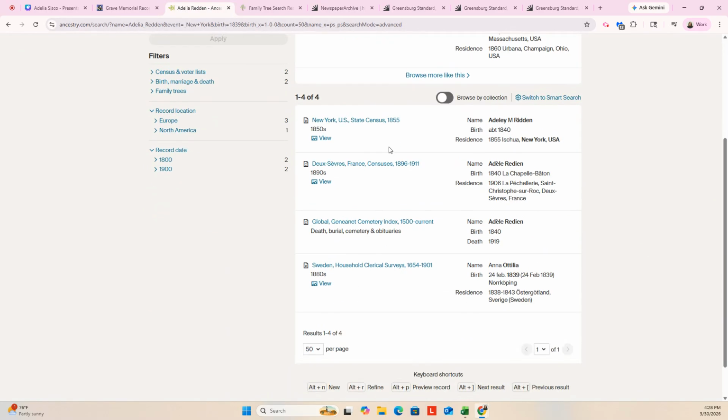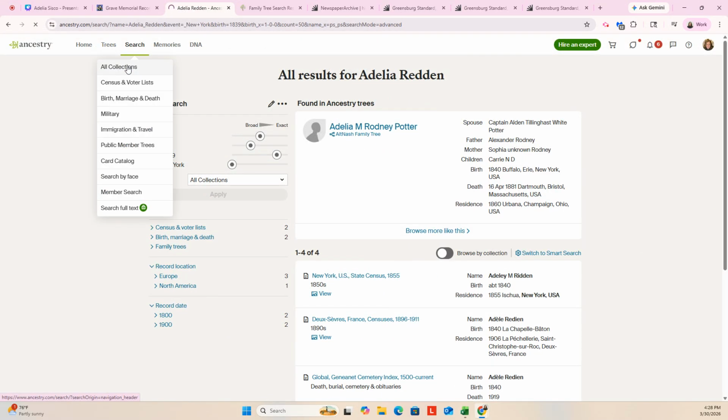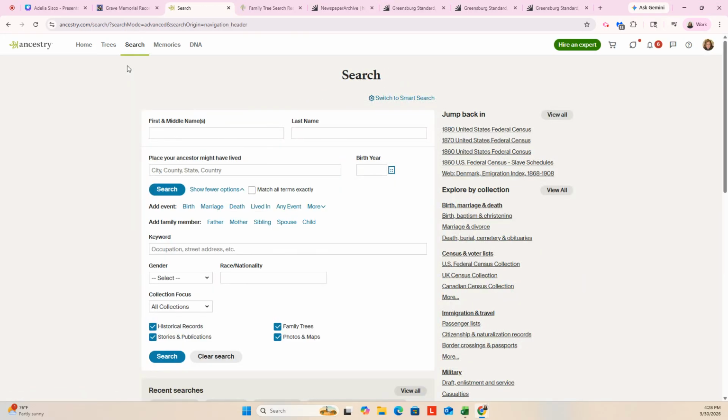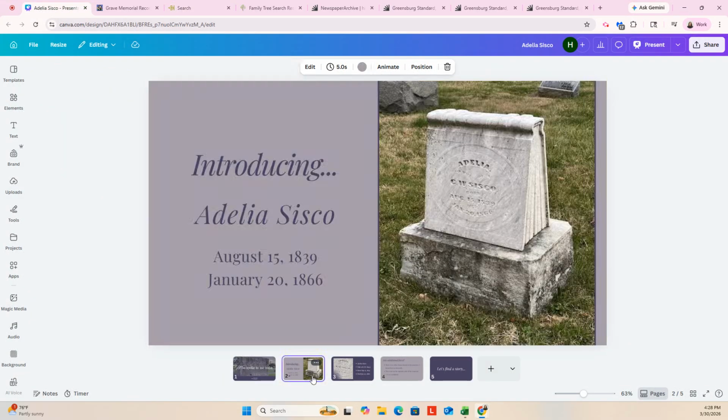Adelia may be one where we've found what we could find about her, especially being a woman and having died in 1866. It's going to be tough. But what I usually do now is take all of that information that I found and build together her life and what her life consisted of with the records that we have. Again, little information, but then I can build a story, which is usually what I do.